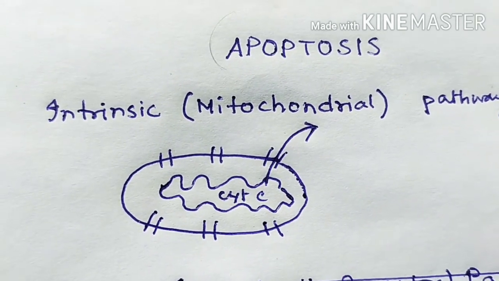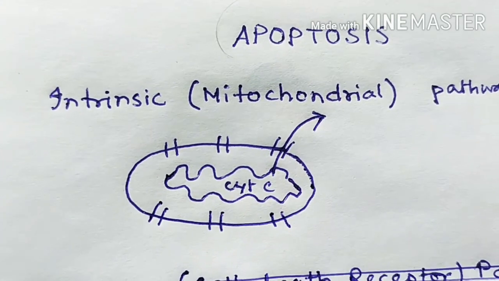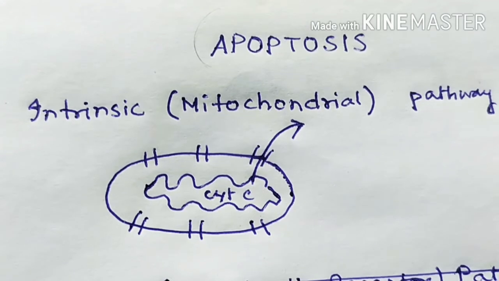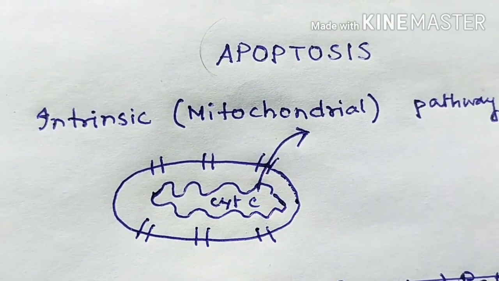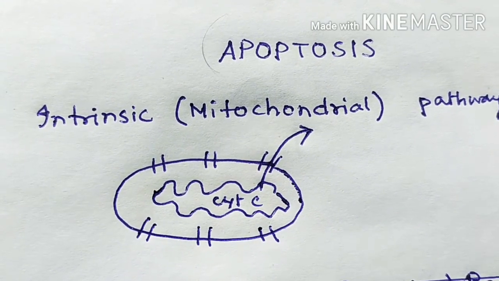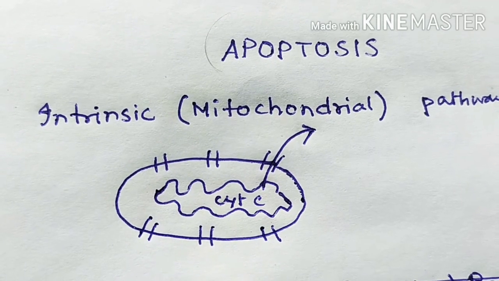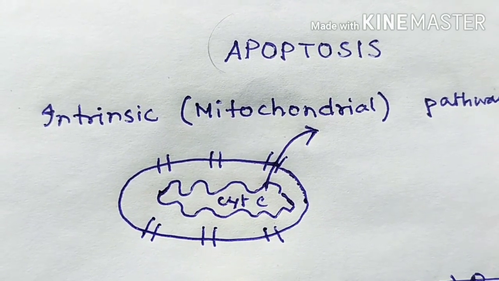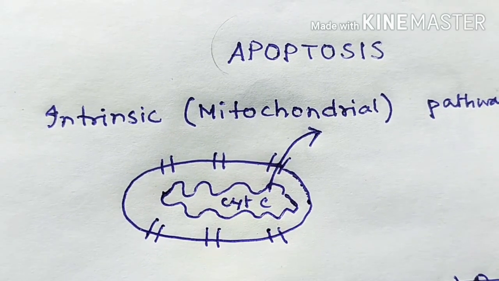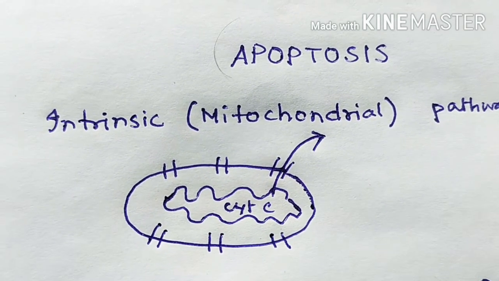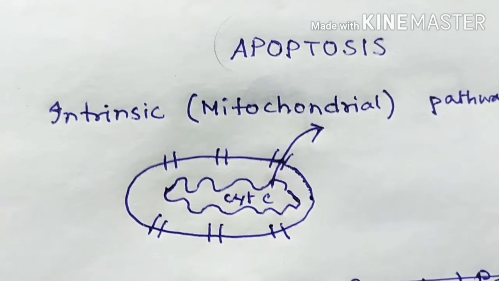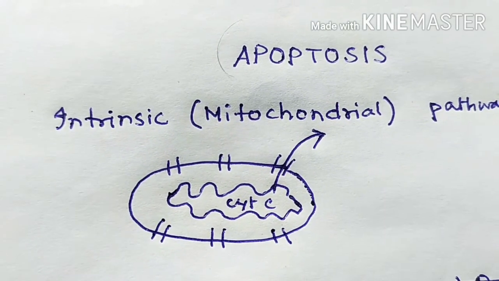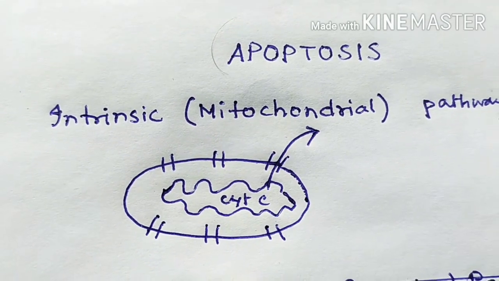You can see in the picture, this is the mitochondria which has an element known as cytochrome C. Now in intrinsic pathway, this mitochondria becomes leaky, and because it has become leaky, cytochrome C comes out of the mitochondria into the cytoplasm of the cell, and it causes activation of the caspase enzyme which causes apoptosis.